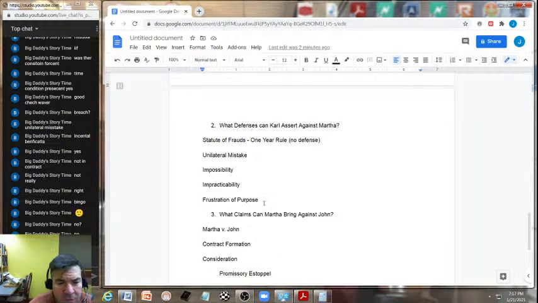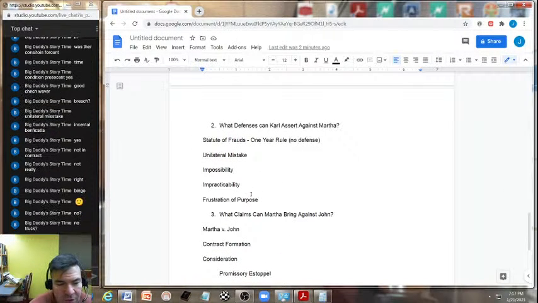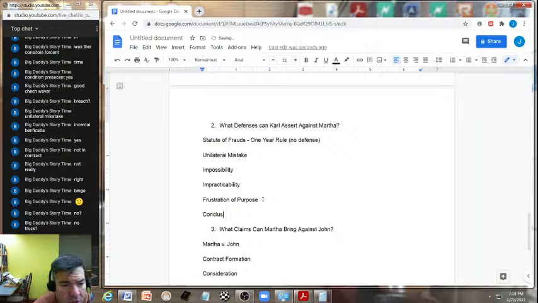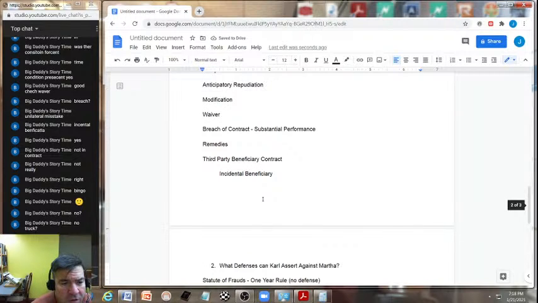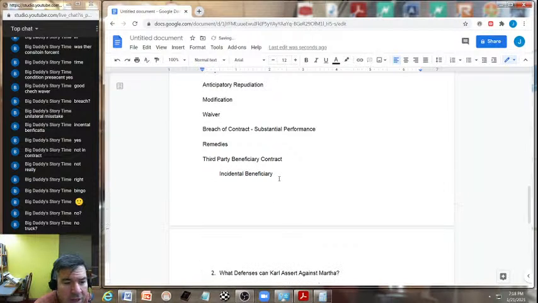What about frustration of purpose? The reason for contracting hasn't been frustrated beyond repair. No truck, that's exactly right. So he could have provided travel expenses; therein is the reason for the travel expenses. So here are the defenses Carl can assert against Martha: statute of frauds, one year rule, unilateral mistake, impossibility, impracticability, possible frustration of purpose. Make sure that underneath here we're throwing in conclusions, because that's always great to tie the analysis up in a nice little bow.